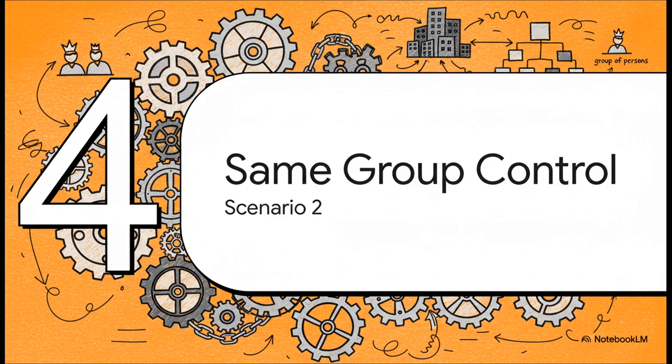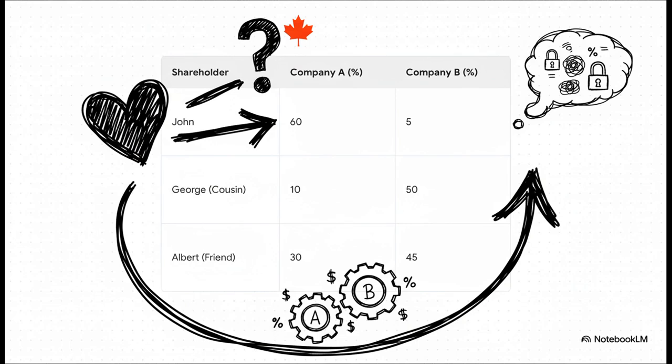Our next scenario introduces a completely different way for companies to be linked, and it has nothing to do with family relationships. This is all about control by a group of persons. The setup is a little different this time.